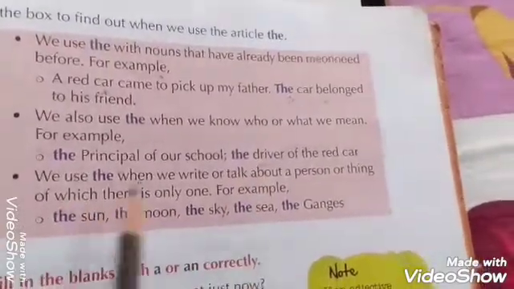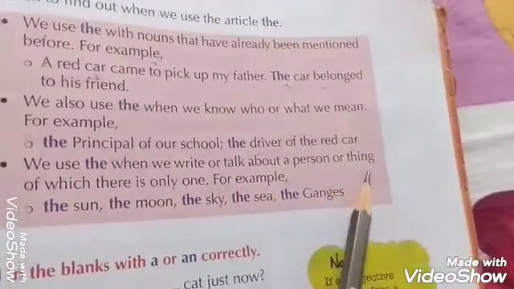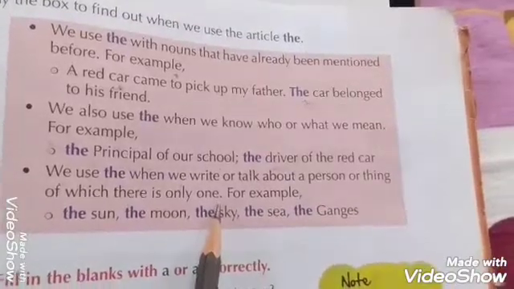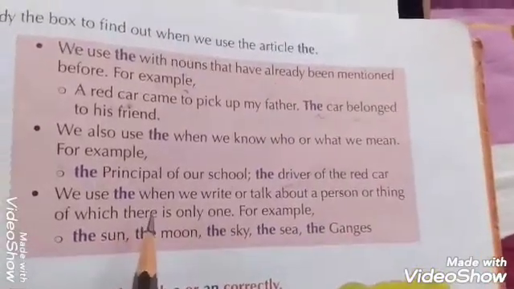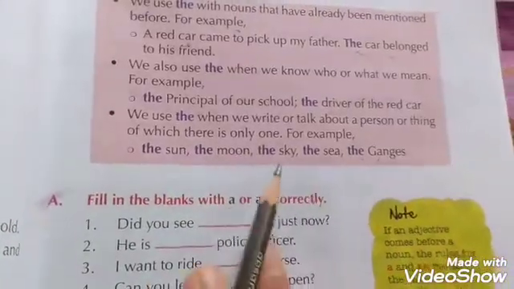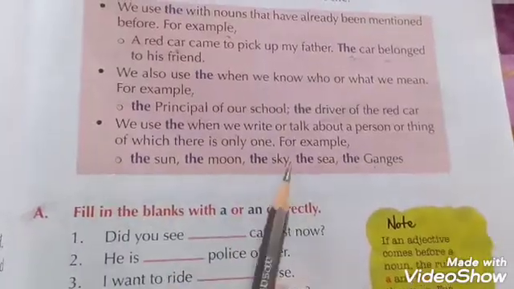We use the when we write or talk about a person or thing of which there is only one. Yes, I told you earlier, universal thing. For example, the sun, the moon, the sky. These three are universal things and it is one of a kind.